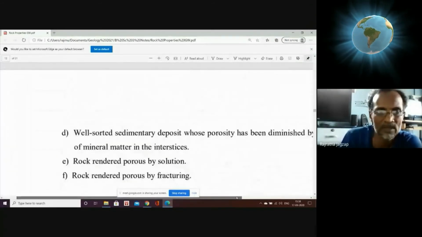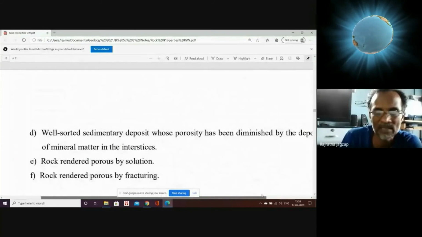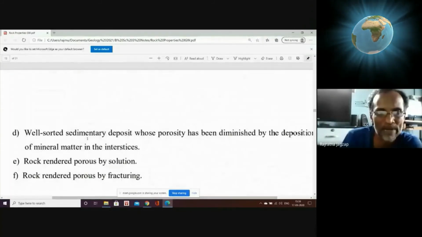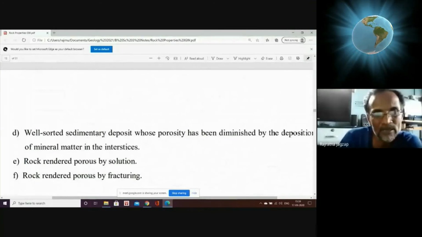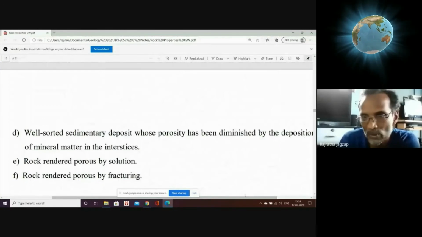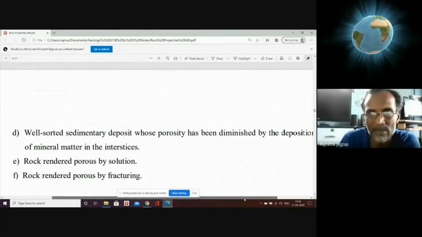So it says, left hand side was well sorted. Well sorted, you can see proper rounding of the grains. That's called well sorted. Well sorted sedimentary deposits whose porosity has been diminished by the deposition of mineral matters.